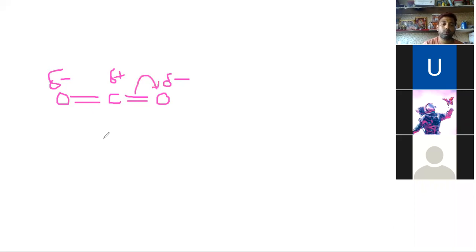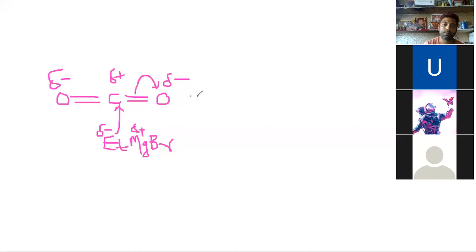And we have ethyl magnesium bromide, and we know that it has a negative charge and this has a positive charge. This will move here.